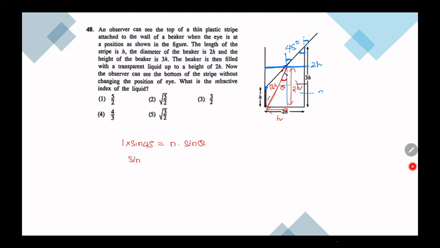But what is sine theta? Opposite over hypotenuse. Opposite is h, hypotenuse is root 5h. So h and h cancel. Sine 45 is 1 over root 2. Then n is 5 over 2 root. So that is the second answer.